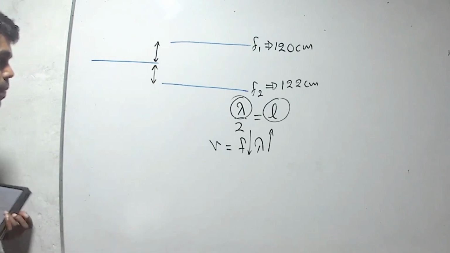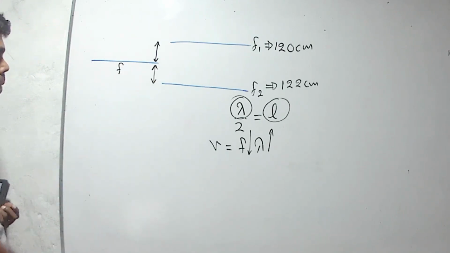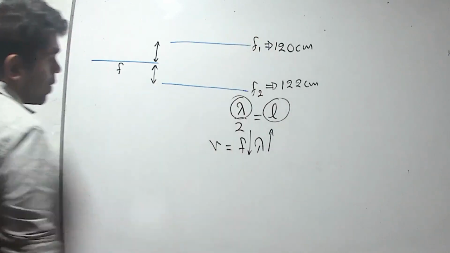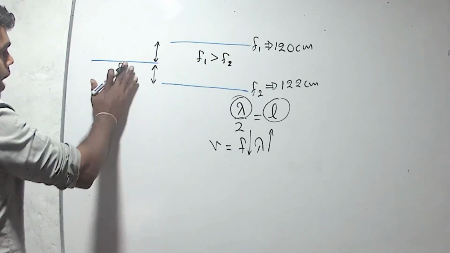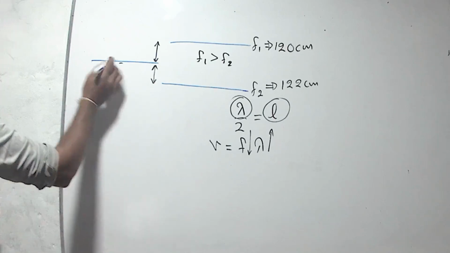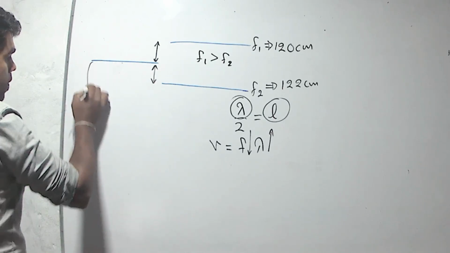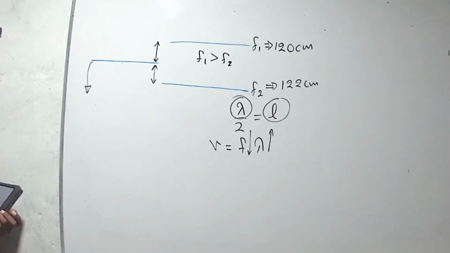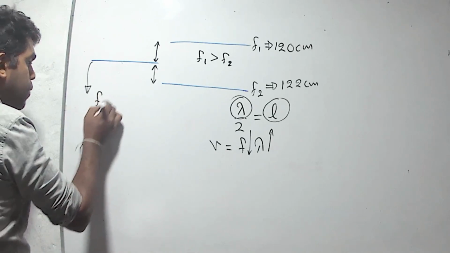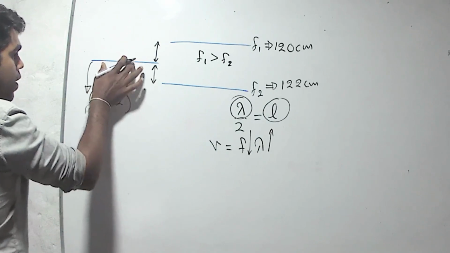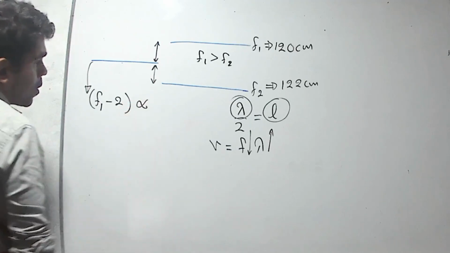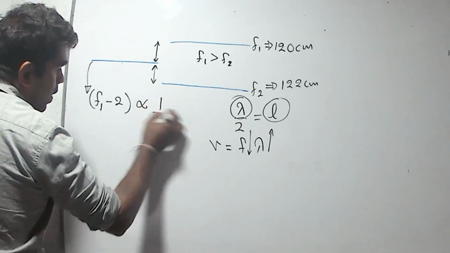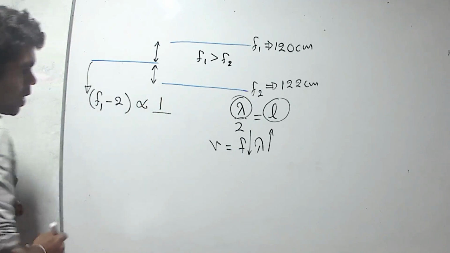Difference is 2 Hertz. If the frequency of this wire is F1, we know that F1 is greater than F2. Then the frequency of this wire should be less than F1 by 2 Hertz because of the beat frequency of 2 Hertz. Then we can get F1 minus 2 is the frequency of this wire. We can get that frequency of a wire is inversely proportional to length.